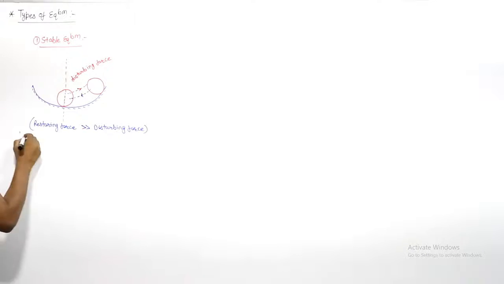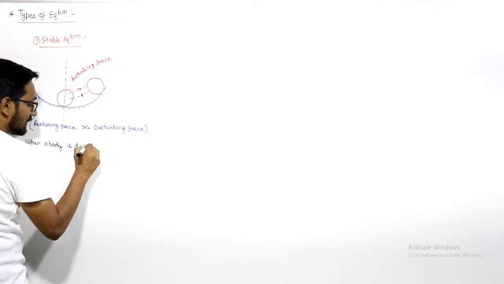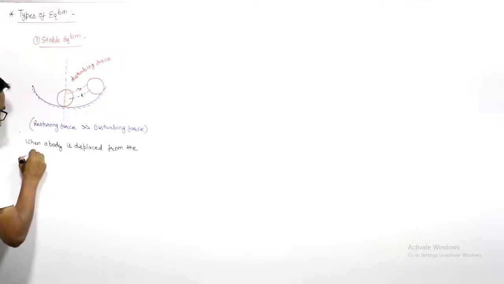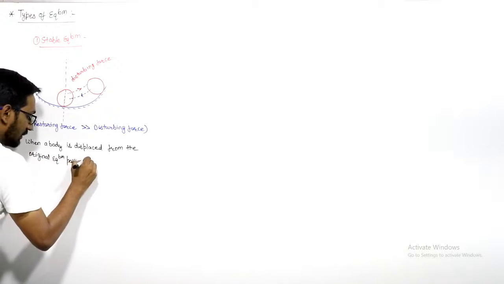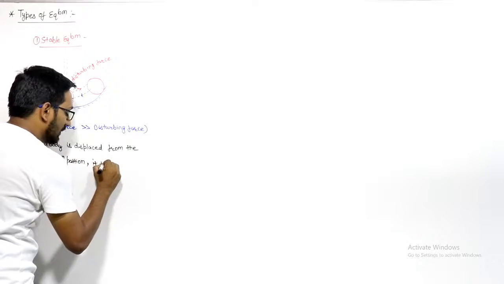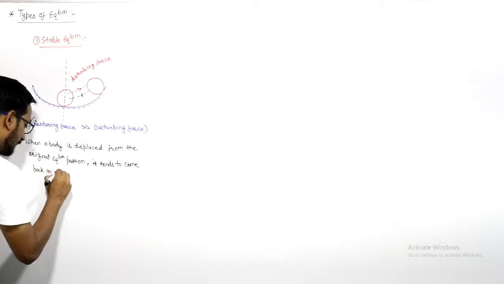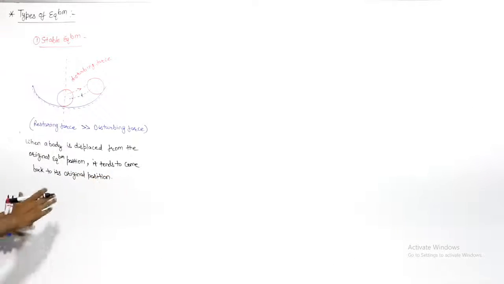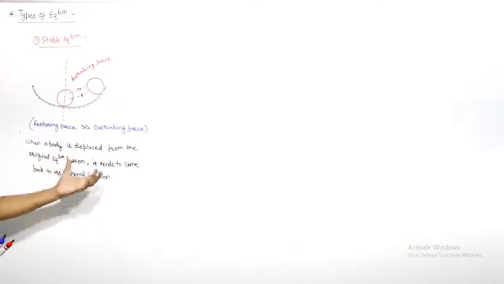If I write the definition, then we can say when a body is displaced from its original equilibrium position, if it tends to come back to its original position, this is known as stable equilibrium. If it will regain its original equilibrium position, then this is known as stable equilibrium.